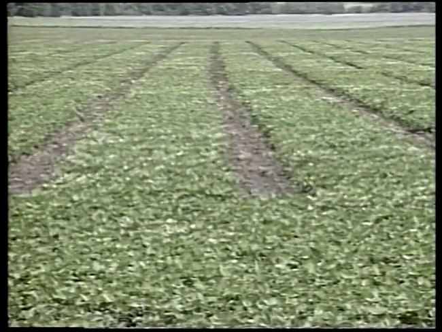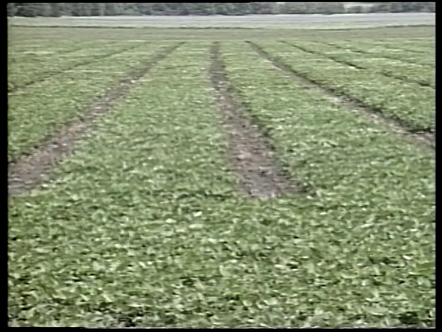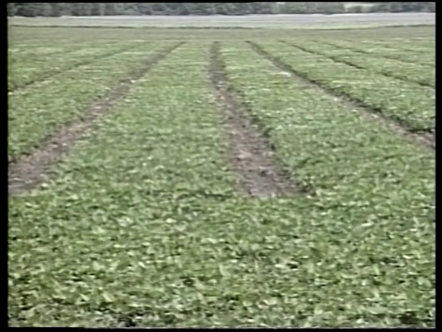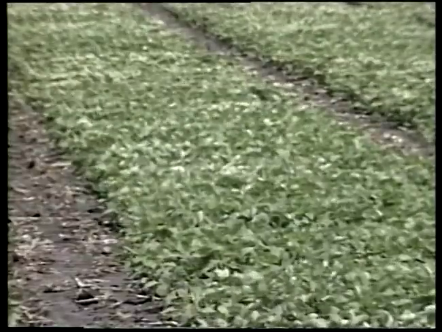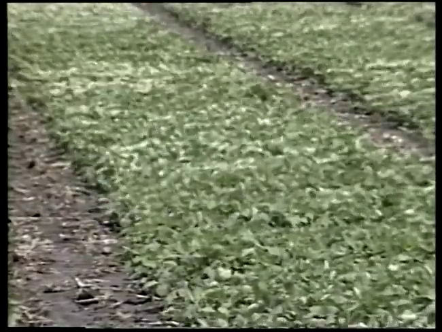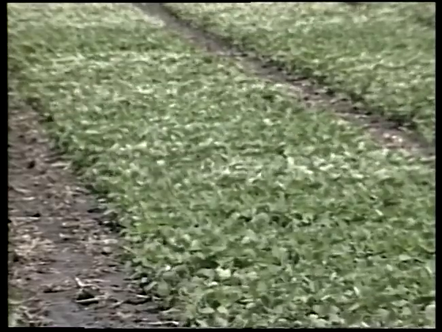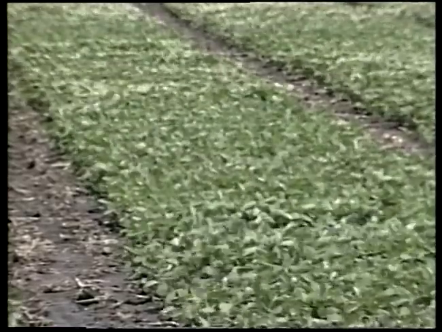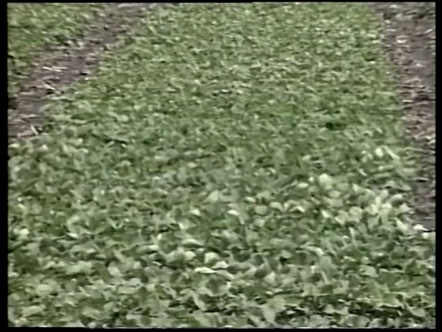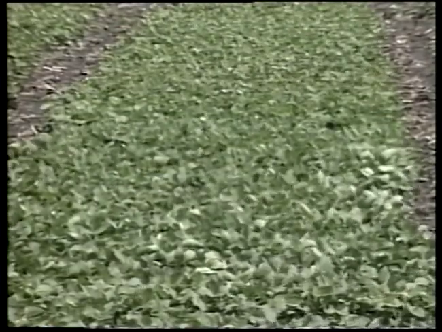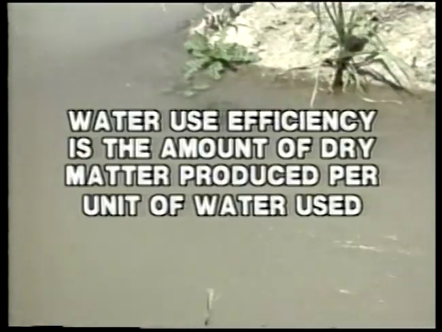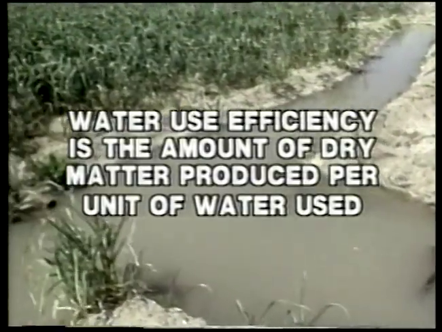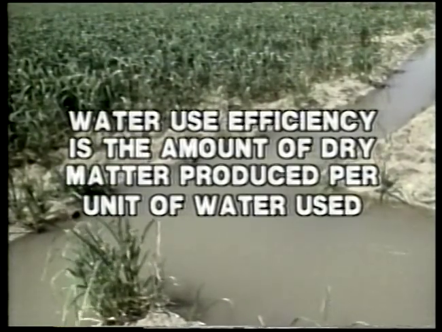Plant population can also affect evapotranspiration rates and thus rate of soil water loss. In general, evapotranspiration rates are higher in fields with more plants per unit area than fields with lower plant populations. But the water use efficiency may be higher too. Water use efficiency is the amount of dry matter produced per unit of water used.